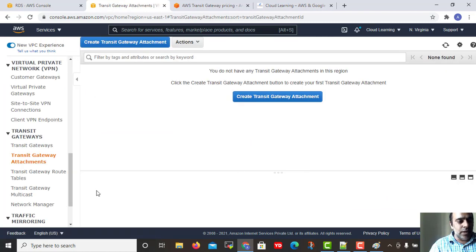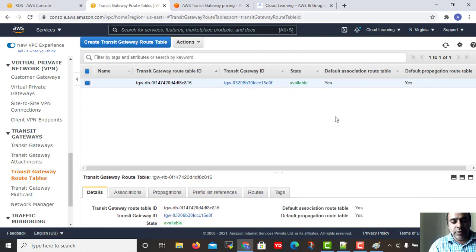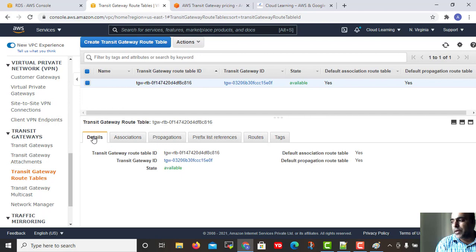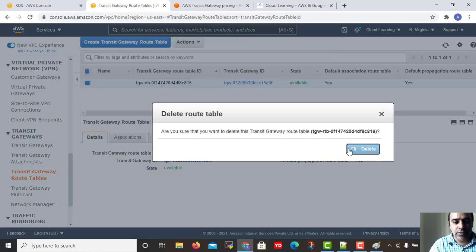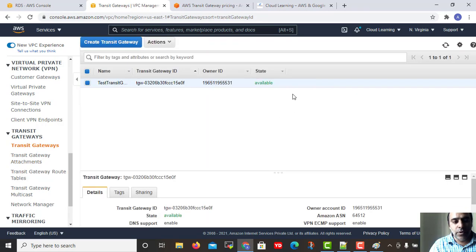Then similarly you can go to the transit gateway route table, which gets automatically created, and make the necessary changes if required. If you want a detailed video, let me know, and I will create an environment and prepare a demo for you. I hope now you got the clarity on why and how we can use transit gateways. Let me delete these things which got created, because I don't want to pay additional money here.